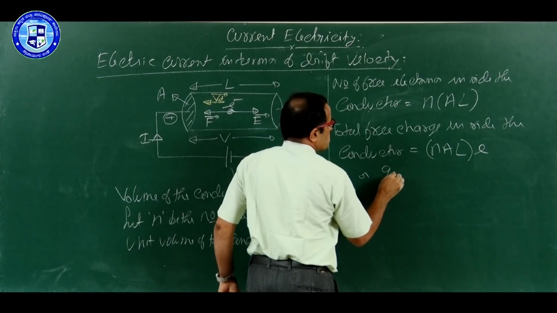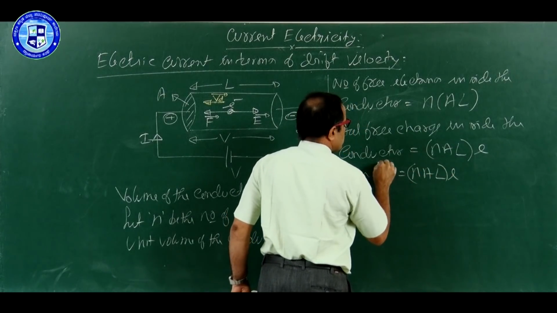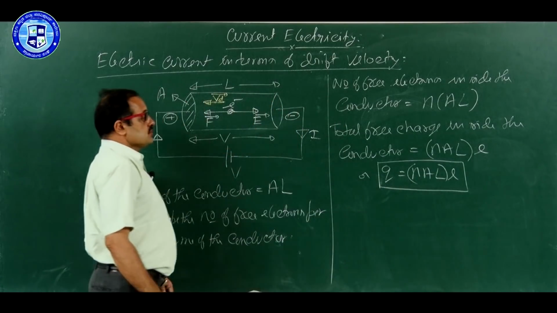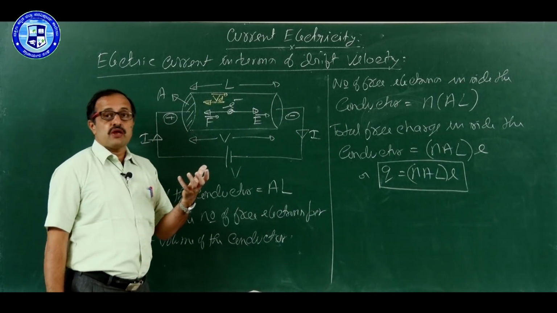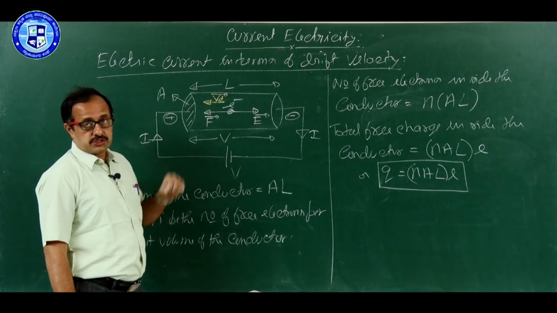Therefore, free charge is equal to N A L into E. So, we got charge. Now, we have to calculate what is the time taken by that charge to cross the conductor.